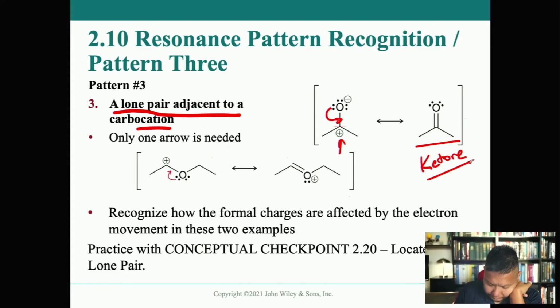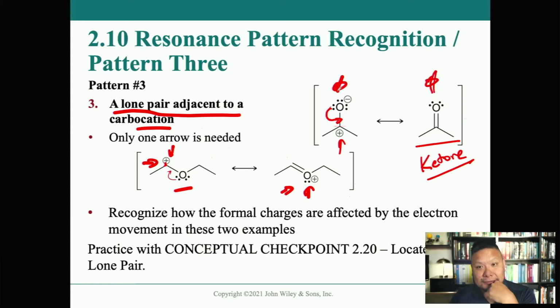So here we go. We have another one here, a carbocation right next to a lone pair, right? And so this lone pair comes down to fill that double bond there, leaving behind a positively charged oxygen and a double bond there, right? Notice again, for both of these resonance structures, there is a net positive charge on both sides. Notice here, net no charge on both sides.